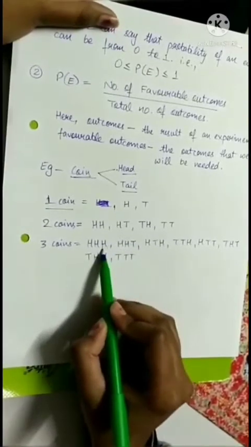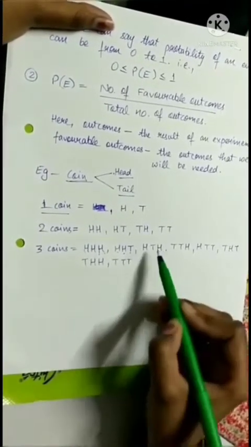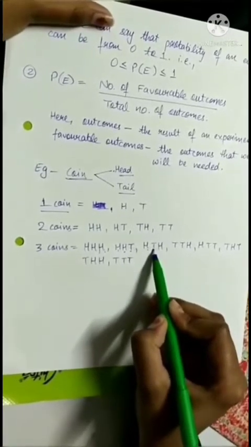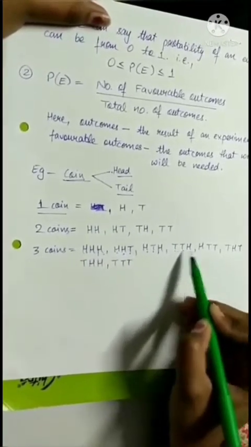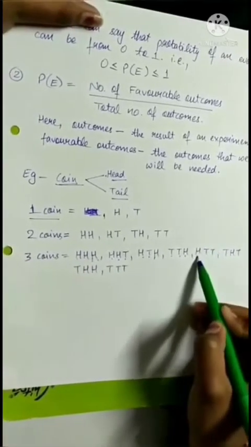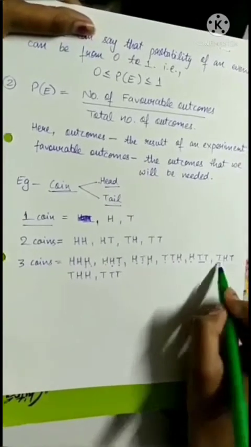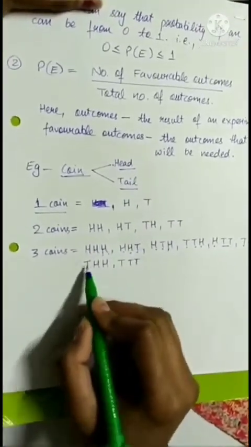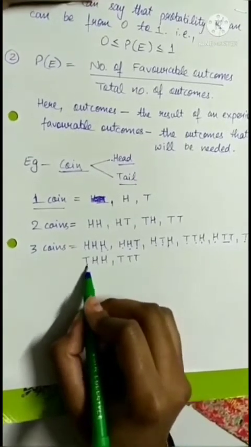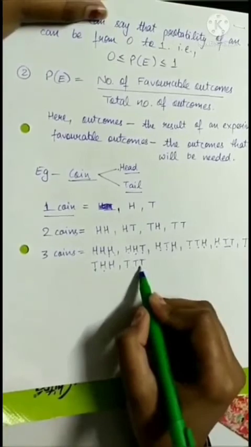In all 3 coins, the head is coming up. In the first and second coin, head is coming, but in the third there is tail. In the first, there is head, second tail, the third is showing head. First and second are showing tail, but the third one is showing head. First is showing head, the other 2 are showing tails. The first one is showing head, second is head, and the third is tail. And the seventh one will be tail, head, head. And the last, tail, tail, tail.